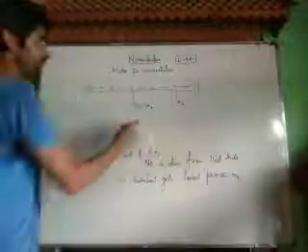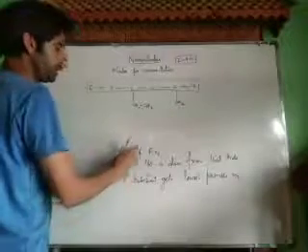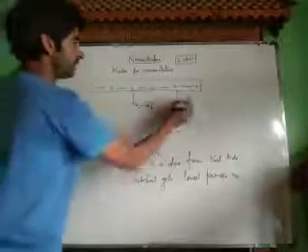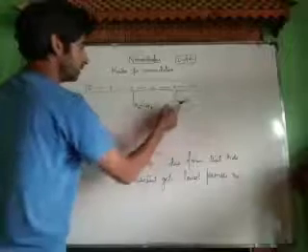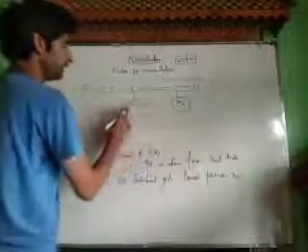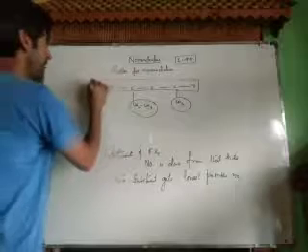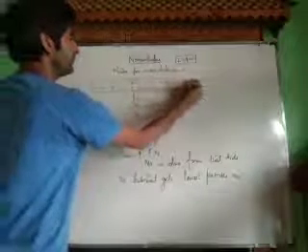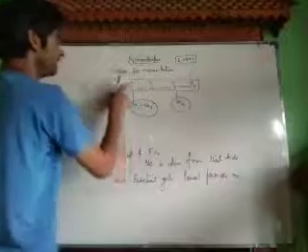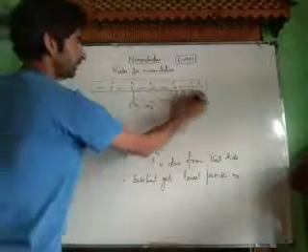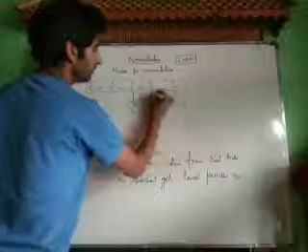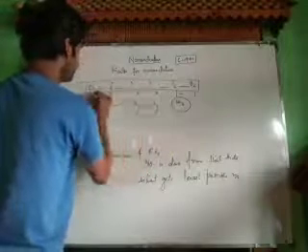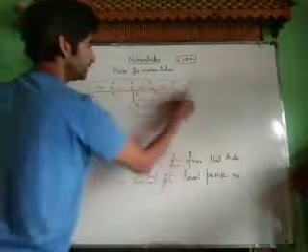Now numbering is done from that side in which the substituent bears the lowest number. This is our substituent or locant or side chain. If we number the chain from this side, 1 2 3 4 5 6, our substituent is getting number 3. And if we number the chain from this side, 1 2 3 4 5 6, the substituent is getting number 2.